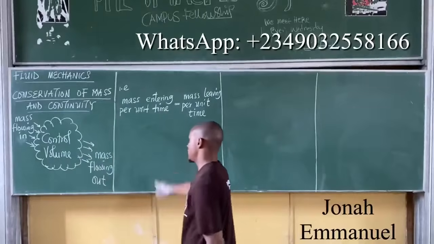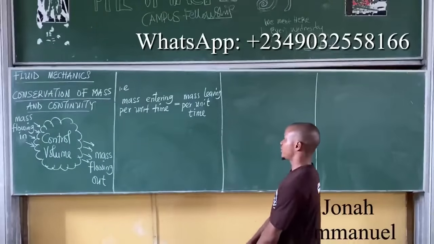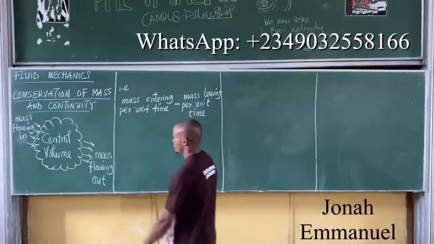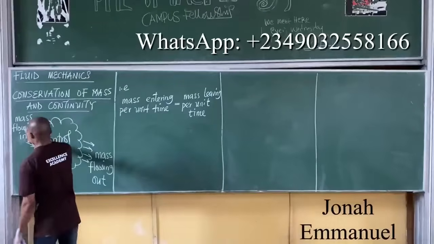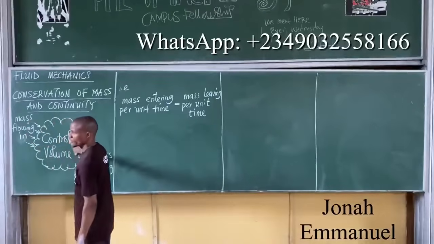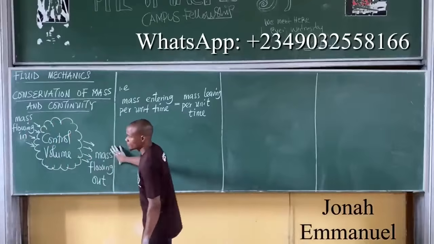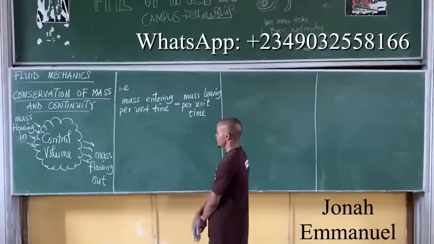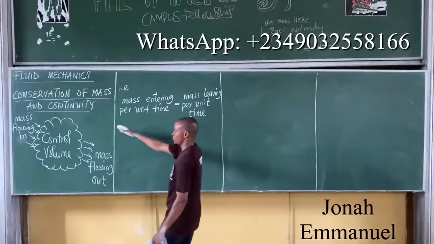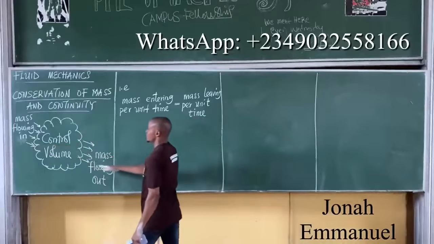Alright. So it means that is mass entry per unit time. The mass entering in, the control volume or the stored volume, and the mass going out must be balanced. So mass entering in should be equal to mass going out.